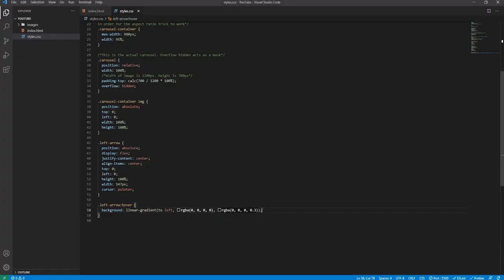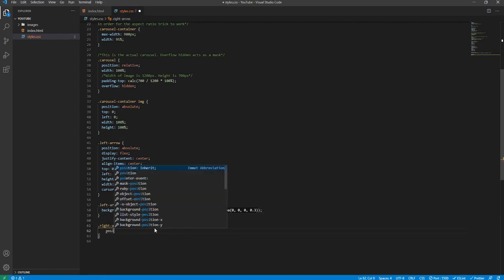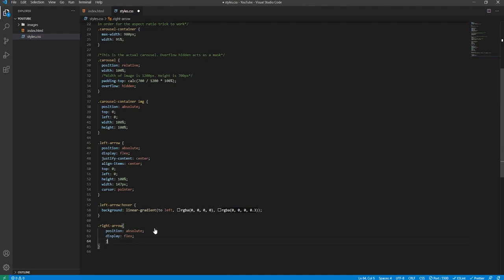So we'll continue with the right arrow. So we will say right arrow, and we will set its position. Will be absolute. Display flex like so. A lot of this will be shared code. Justify content, you want that to be center. Same with align items, we'll also set that to center. And its top will be 0, but its right will be 0 because this is the right column, not the left column.